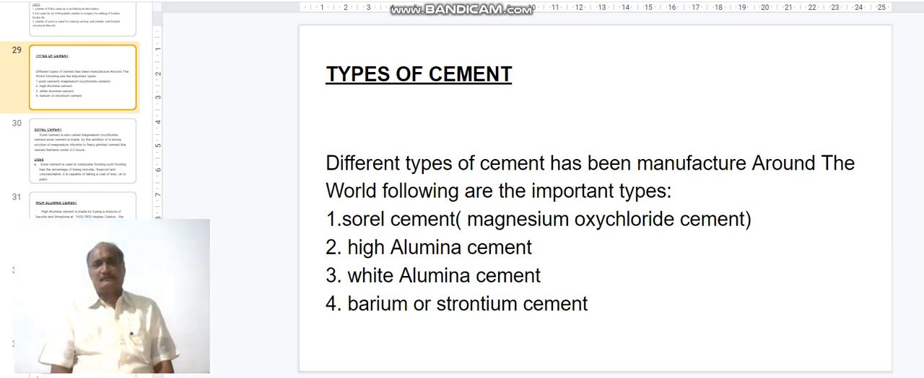Let us see the different types of cement. Different types of cement have been manufactured around the world. The following are the important types: Soral cement, which is also called magnesium oxychloride cement, high alumina cement, white alumina cement, barium or strontium cement.